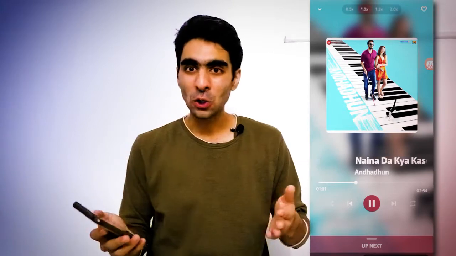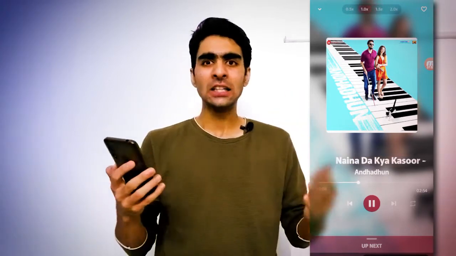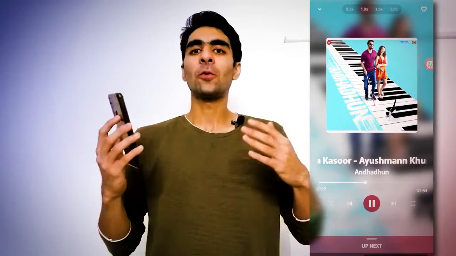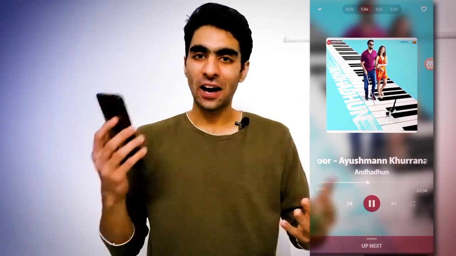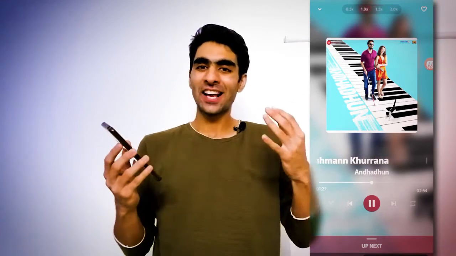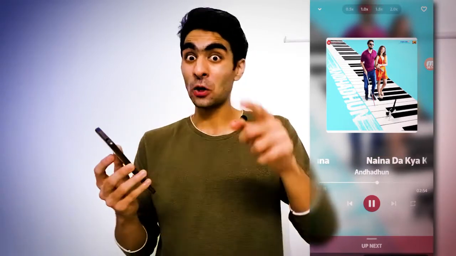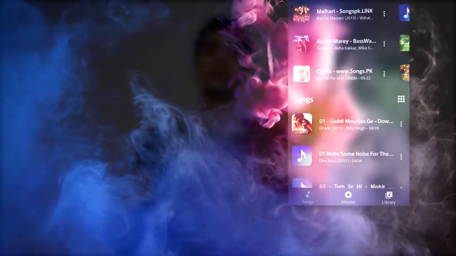So whenever you want to go for a jog or you want to dance to any song, just click this option and try to move it fast. Then the song speed automatically becomes fast, and you will enjoy the song and the lyrics fast. So I think it's a very interesting feature to hear songs at your speed, not at the normal speed. I hope you like this app, and it has a lot more features.